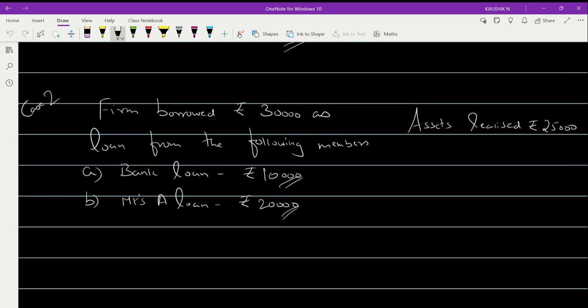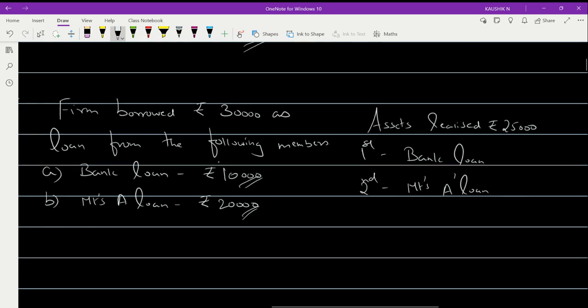So first you will be settling the bank loan, and then you will have to pay Mrs. A's loan. This is how the order of payment should be.